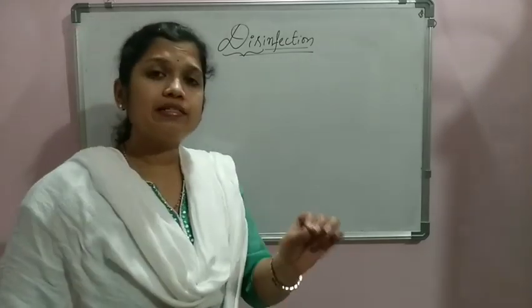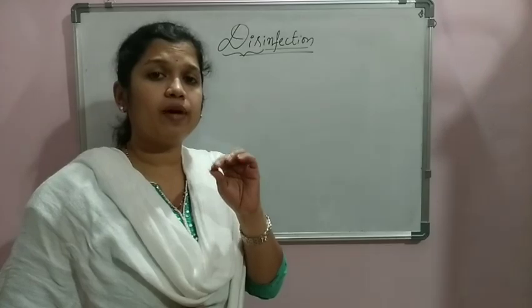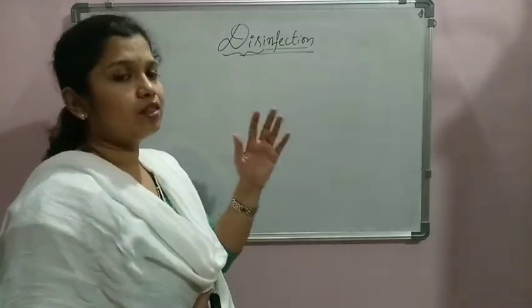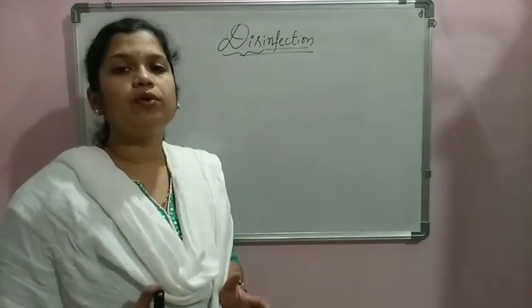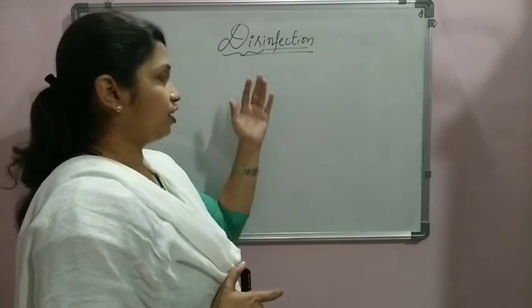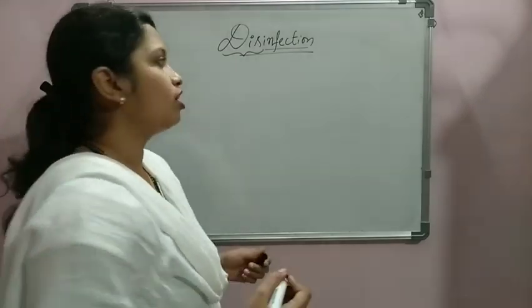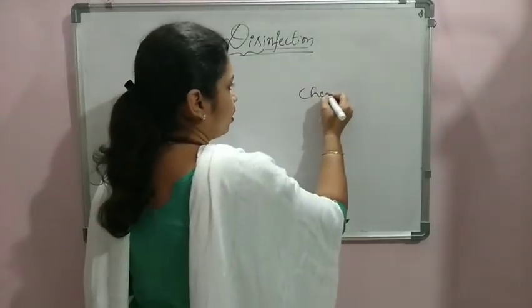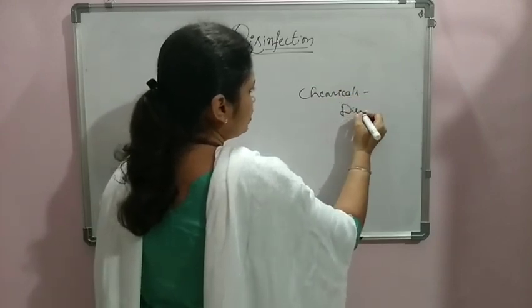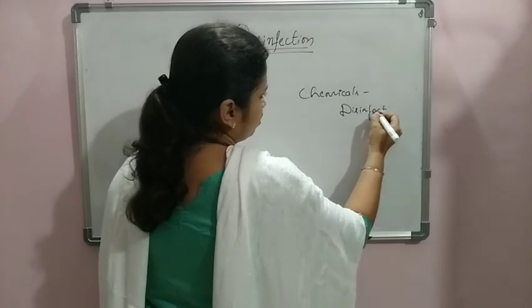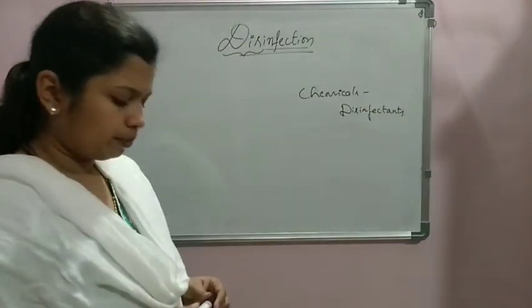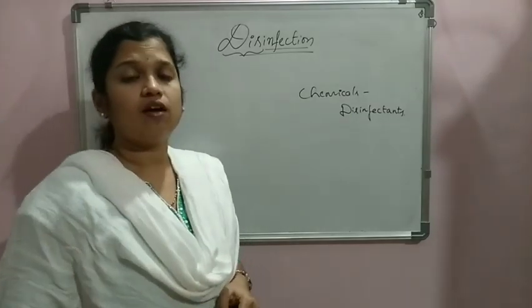So in order to kill such pathogenic organisms and bacteria present in the water, we go for removing them. The process of removing the harmful pathogenic bacteria in the water is called disinfection, and the chemicals which we use for this purpose, we call them disinfectants.